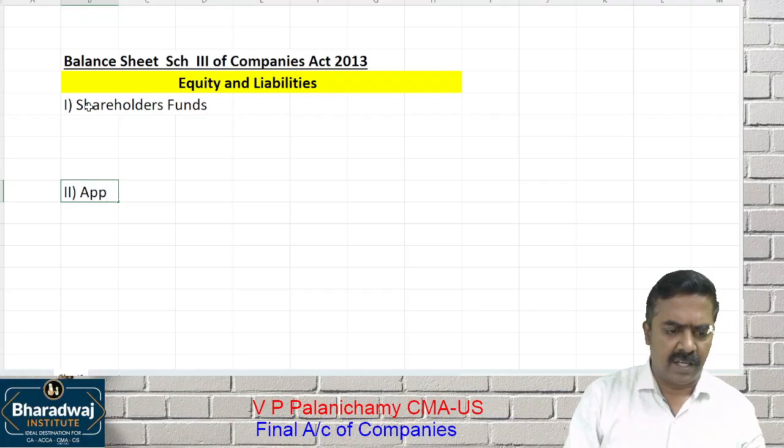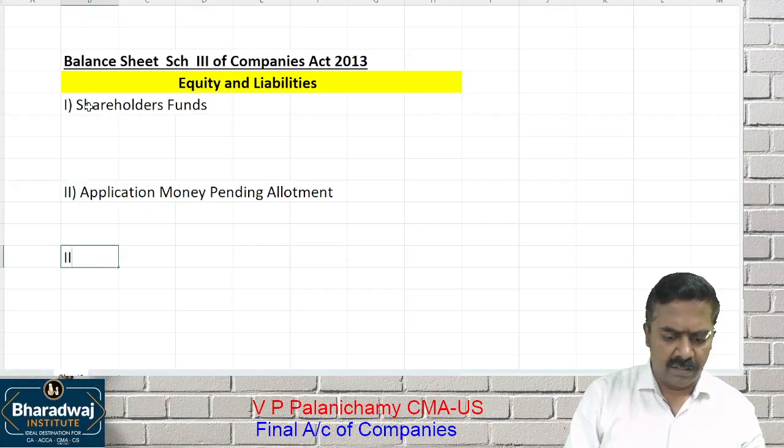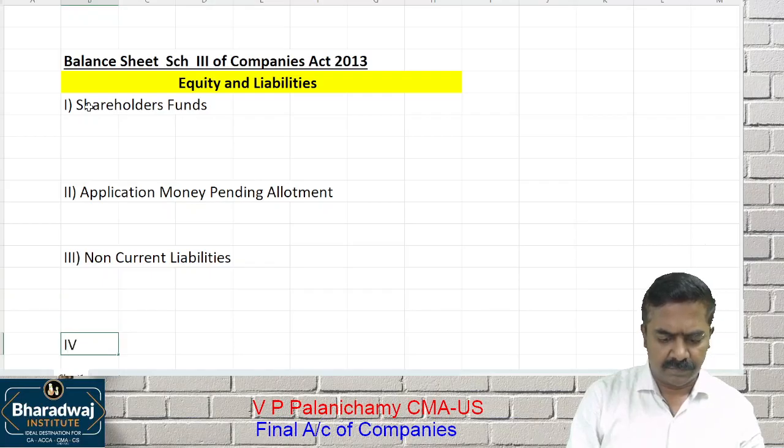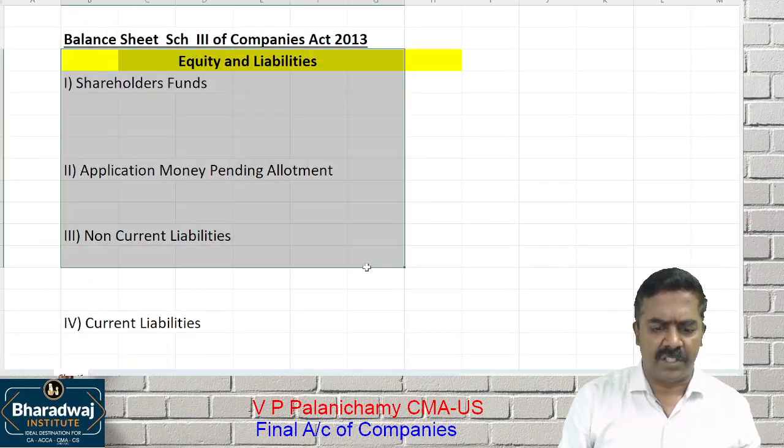Second, application money pending allotment. Third, non-current liabilities. And fourth, current liabilities. These are the four subdivisions of the liability side.